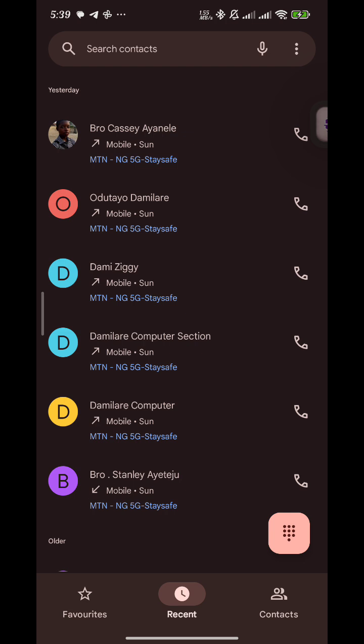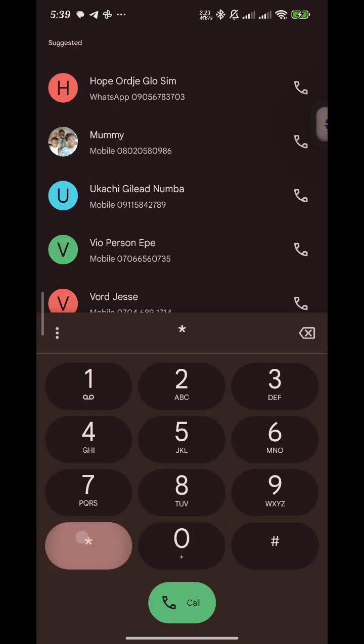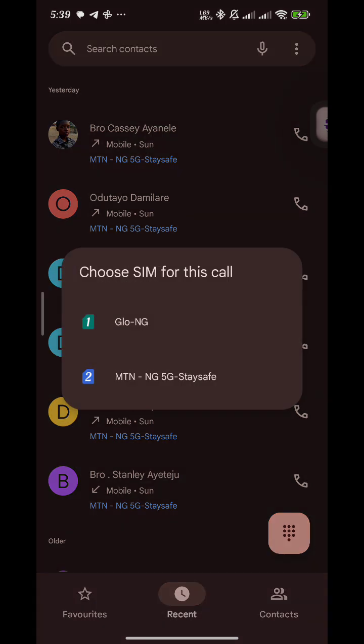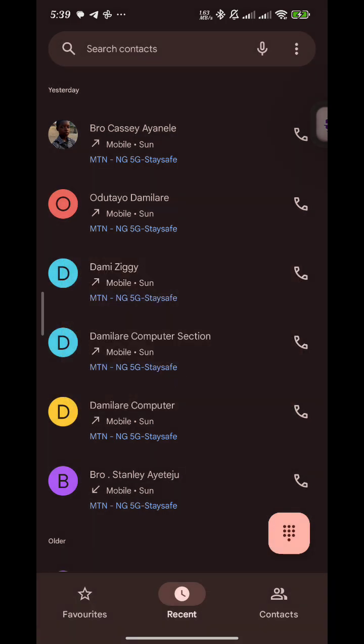So you see that cheap data we did down? Fine, it makes sense. Now what we go talk about is how to do it now. No rush, do it sharp sharp. No, first go dial it now like this. Star 312, now what we go type? Hash. So when you type it for any network, the ones I am sure about are MTN and Airtel. So let's go to MTN first, let's see it.